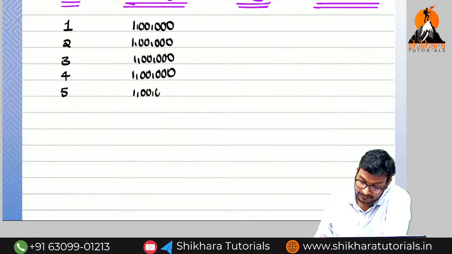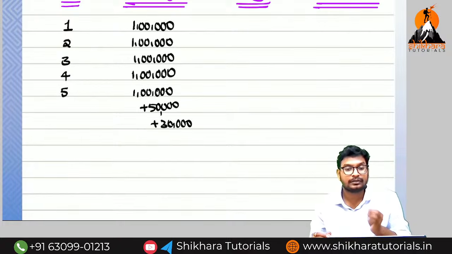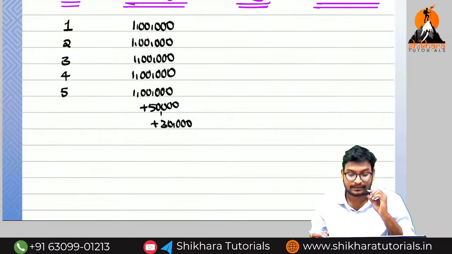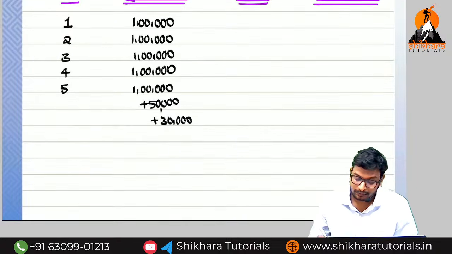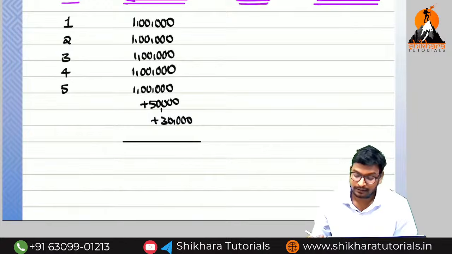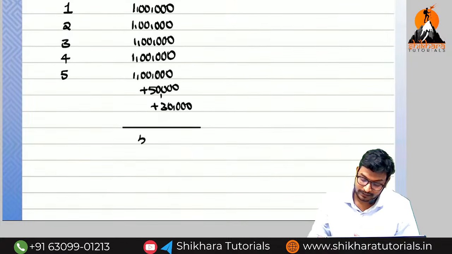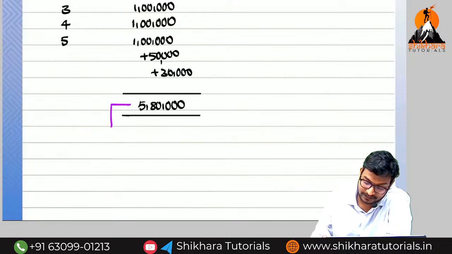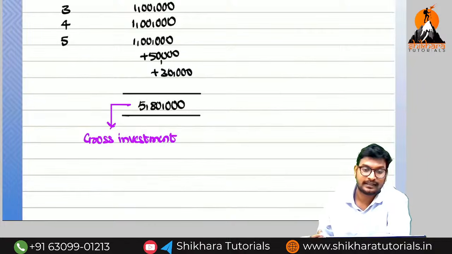So 1 lakh plus the guaranteed 50,000 plus 30,000. In the lessee books we have considered only the 50,000. Now when coming to the lessor books, we need to consider unguaranteed also as lease payments. That is the only difference. If you total all the things, how much value are we going to get? 5,80,000. This 5,80,000 we should not call minimum lease rentals. We should call it gross investment.